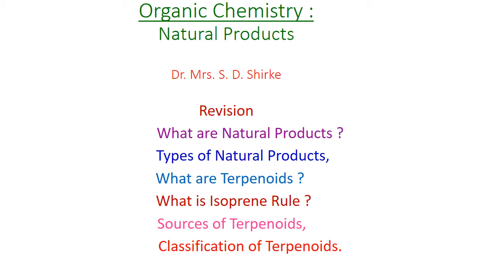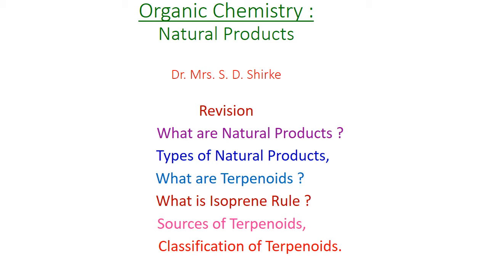Next point, we have seen what is the isoprene rule. As the rule includes the term isoprene, it states that 2 isoprene units are linked together through head to tail linkage. It explains the linkage between 2 isoprene units.